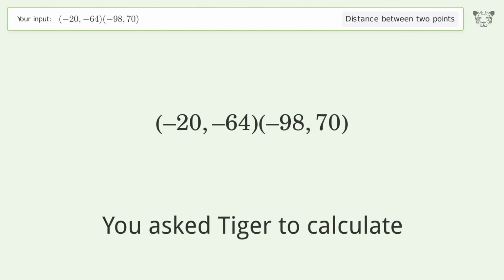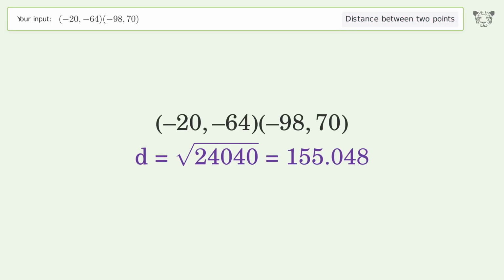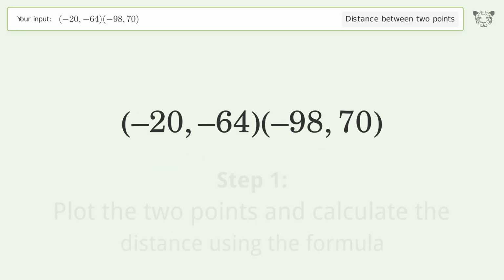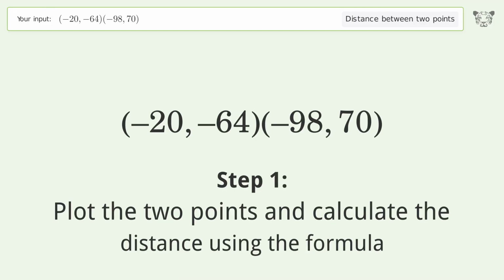You ask Tiger to calculate. This deals with the distance between 2 points. The distance between the 2 points is the square root of 24,040, or 155.048. Let's solve it step by step. Plot the 2 points and calculate the distance using the formula.